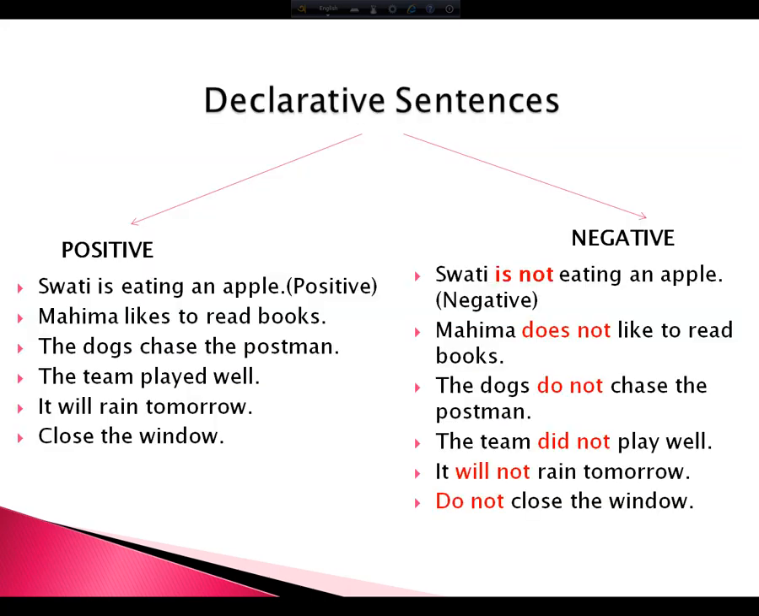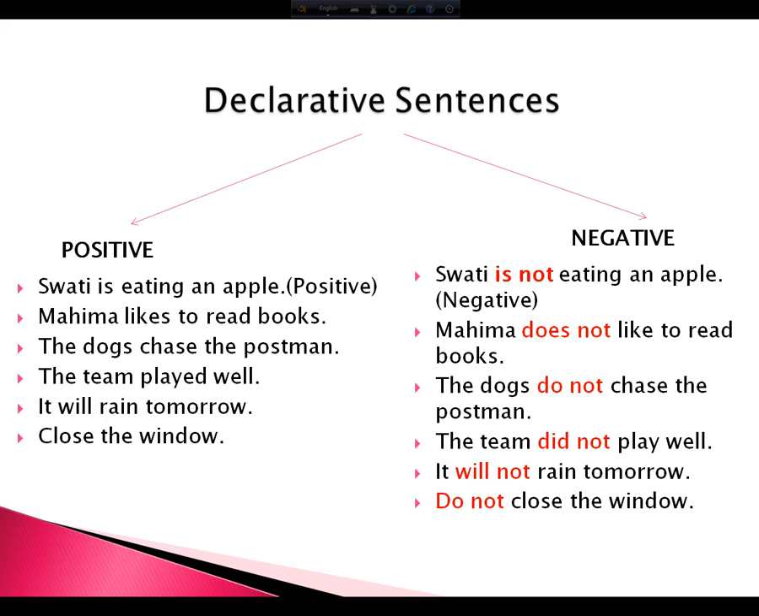So now we are going to learn about the parts or the types of declarative sentences. Declarative sentences generally are of two types, positive sentence and negative sentence. So let's quickly look at the positive sentences first. Swati is eating an apple. This is written in positive. Positive means what? It is affirmative, saying something yes, that is known as positive.